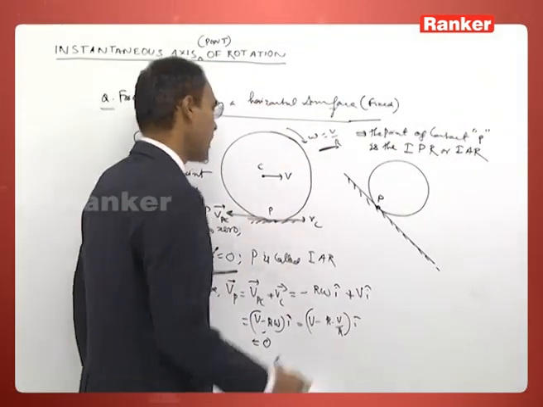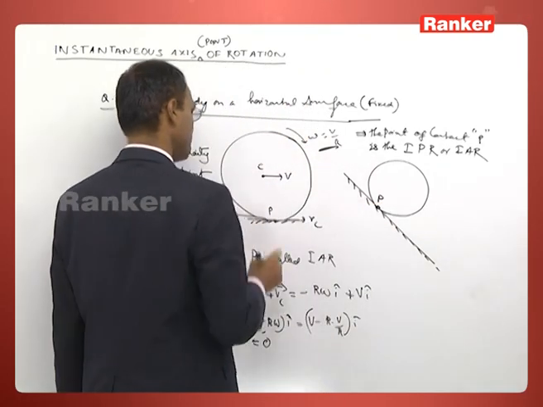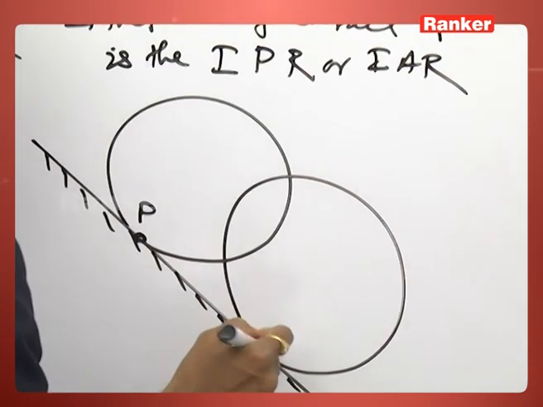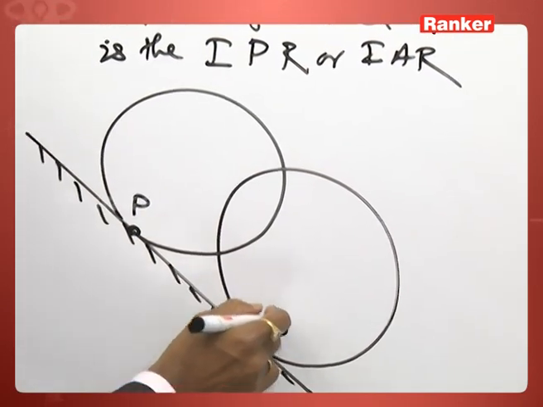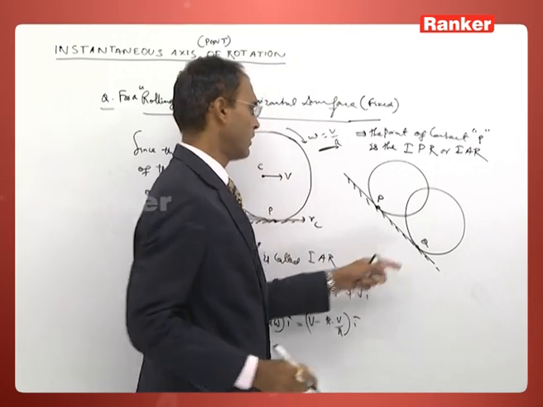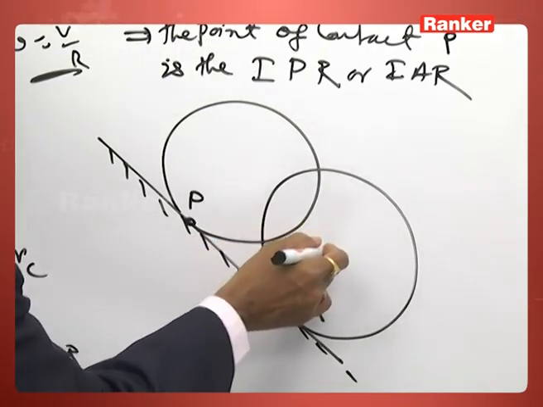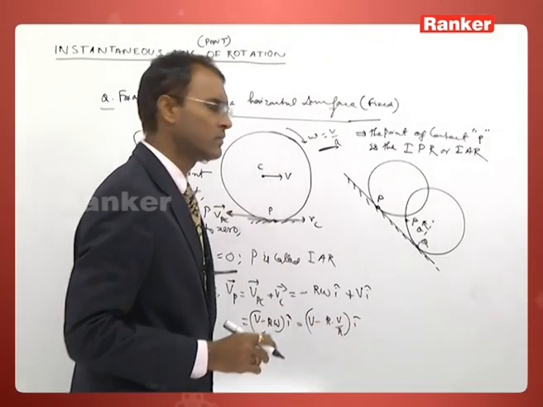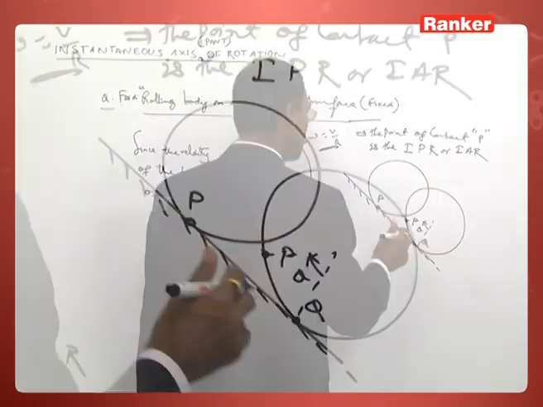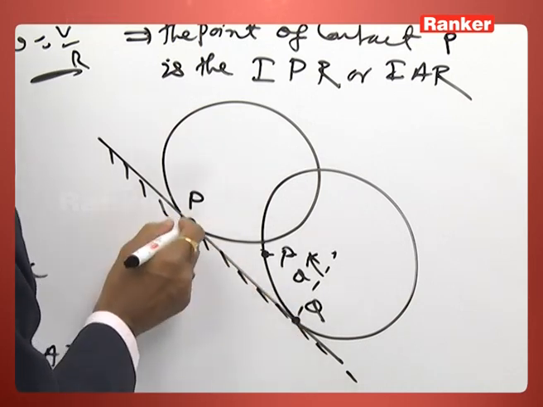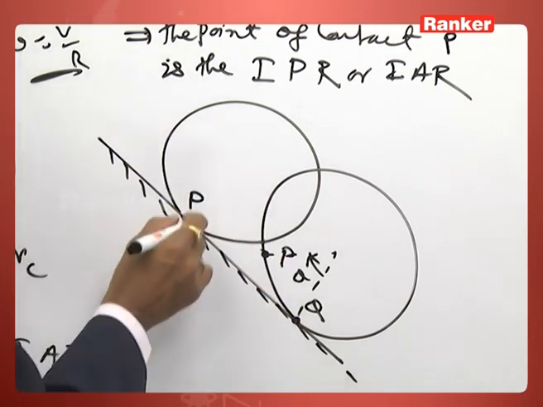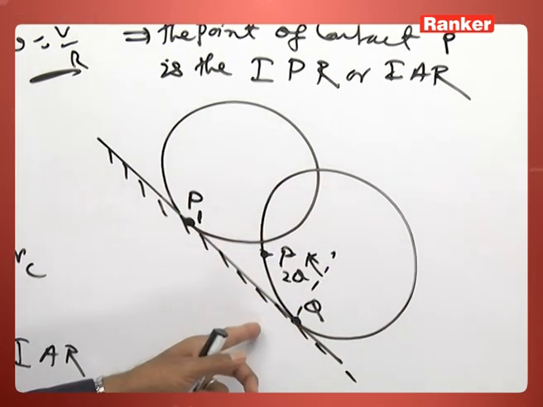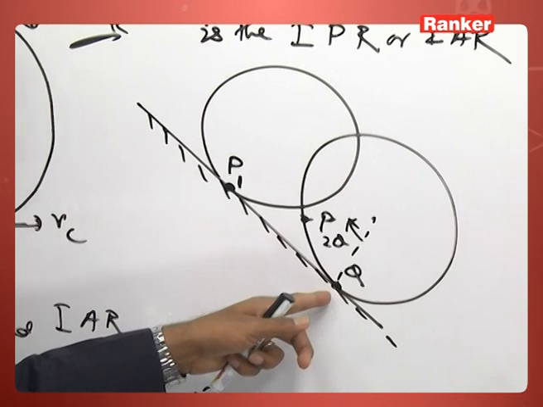At this instant, this point does not move. At another instant, another point will be there. This point P will go to some other position, rotating through an angle theta. When the body is rotating through an angle theta, this point P goes from this first position to this second position. Another point will come to occupy the contacting position.